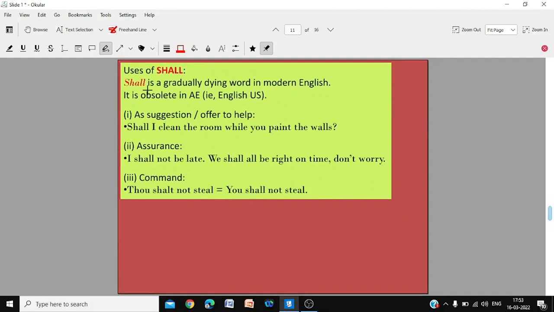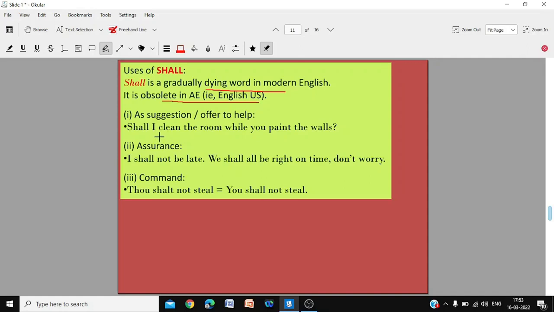Use of shall. Shall is used in several places, but now it's a dying word in modern English. It's obsolete in American English. That is English US. In British English, English UK, it's sometimes used, but it's a gradually dying word. We almost use will for all cases. Shall I is used for suggestion, when you are suggesting something, an offer for help.